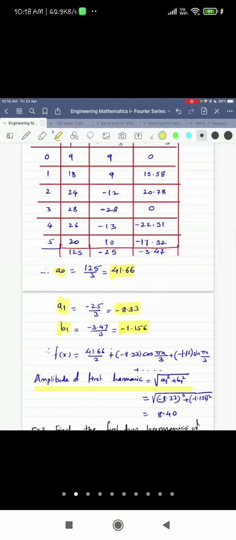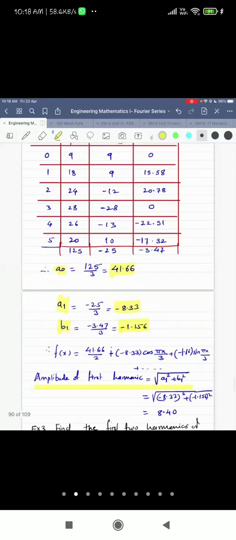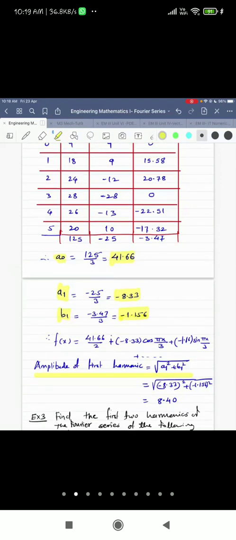That is the definition of amplitude of the harmonic. This is also a possible question in the online exam. So this one example is a combination of 4 MCQs: find A0, find A1, find B1, and find the amplitude of the first harmonic.